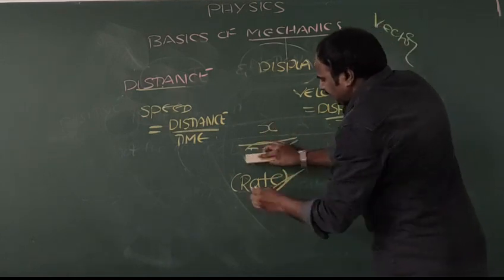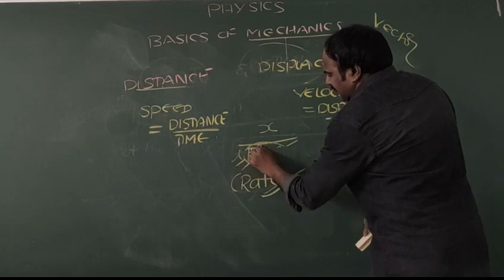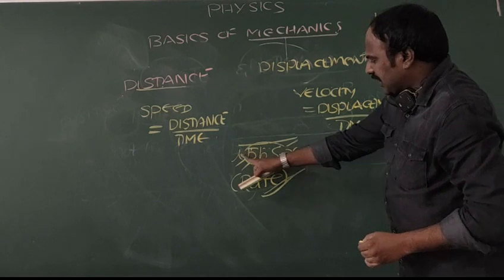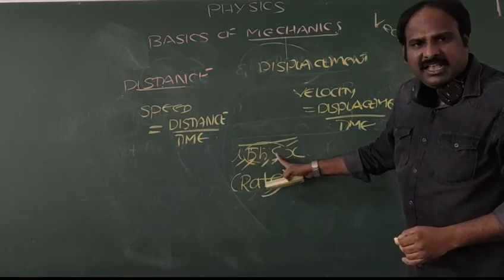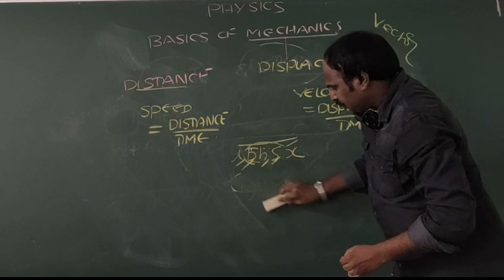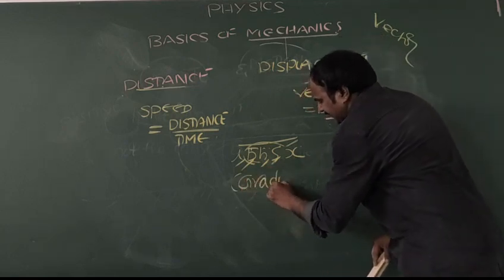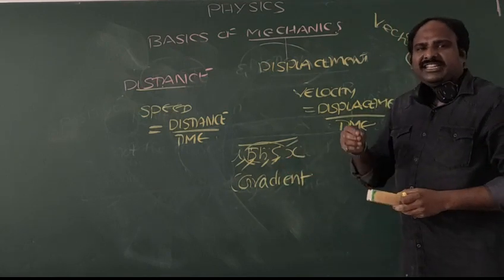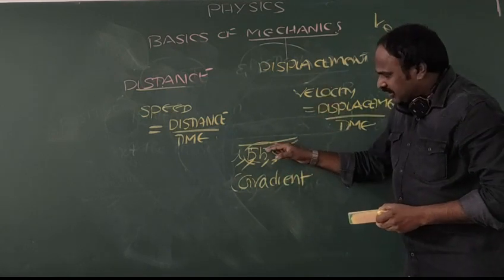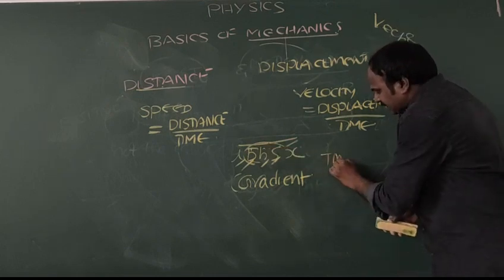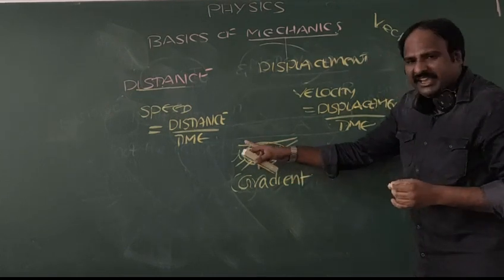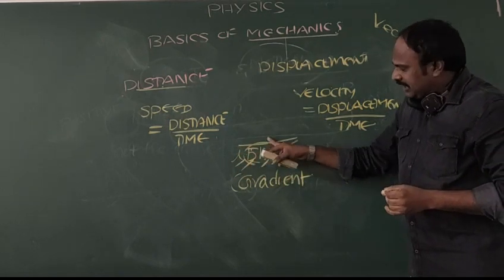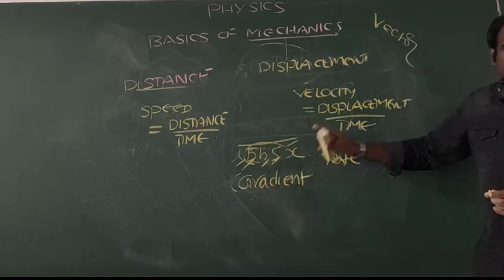Suppose you write length, breadth, height, distance or displacement in the denominator, you should call it a gradient. We should call such words gradients. So whenever we indicate time in the denominator, you should call it rate. Whenever we indicate length, breadth, height, distance or displacement in the denominator, we should call it gradient.